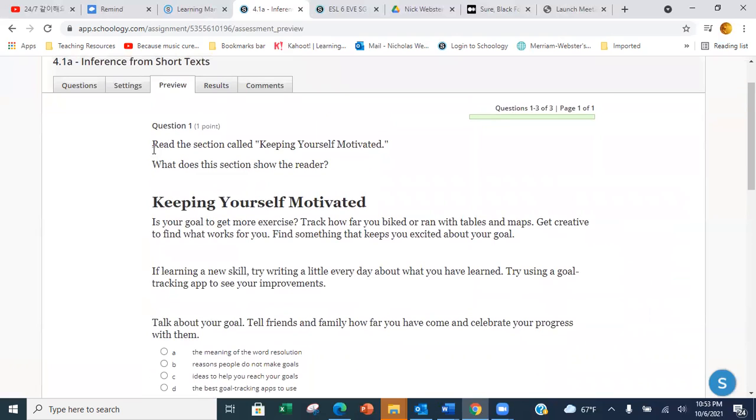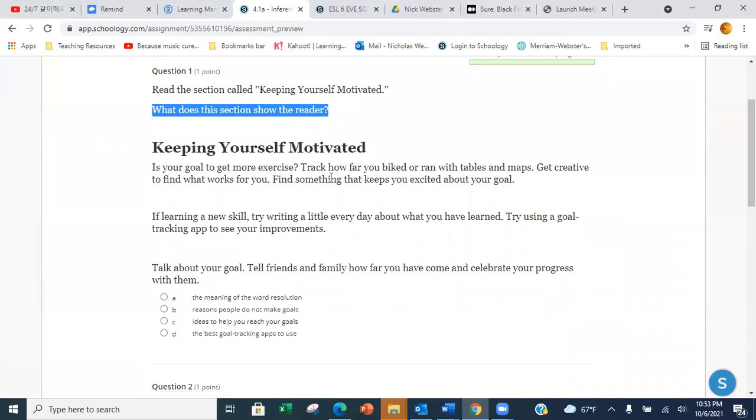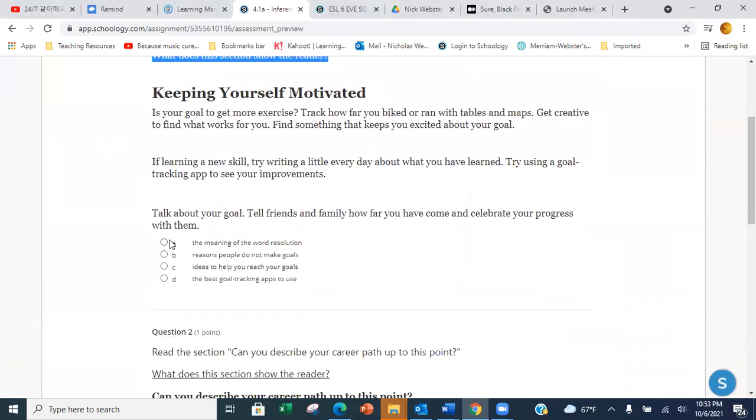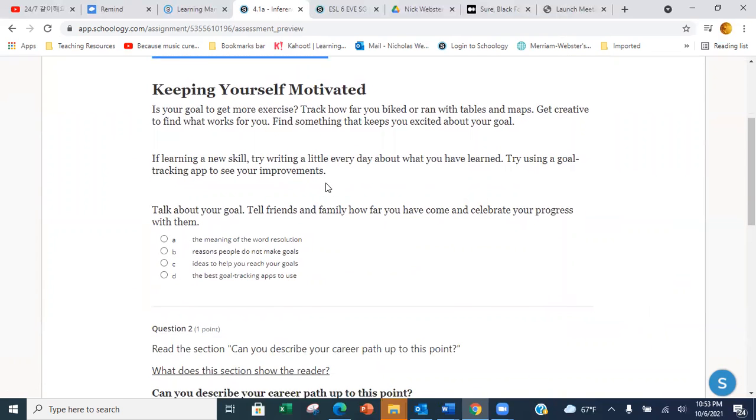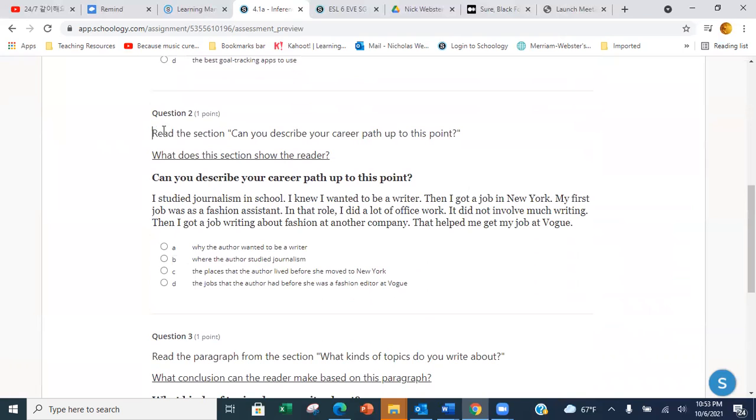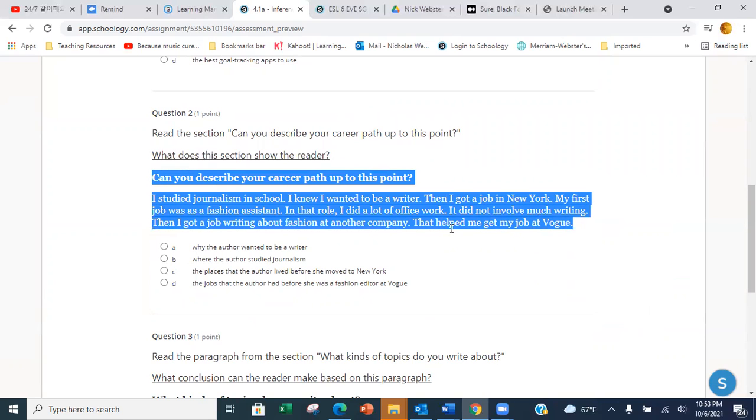decide for each one, you're going to read this question. What does this section show the reader? Okay, so like what information can you get from this text? That's what it's asking you. So you'll pick A, B, C, or D. Second question. What does this section show the reader? So read the text. What information can you get from this text? A, B, C, or D?